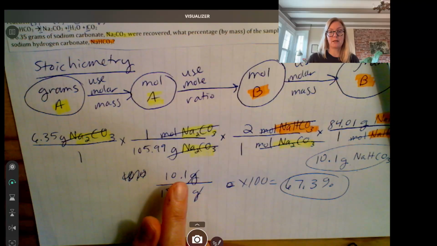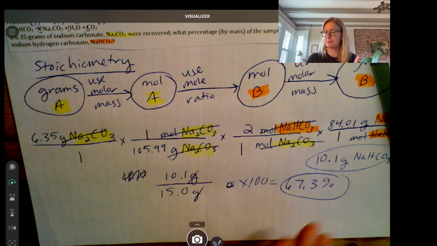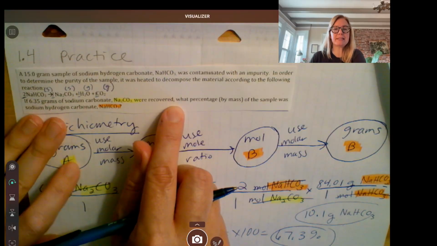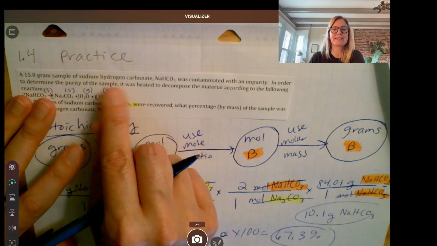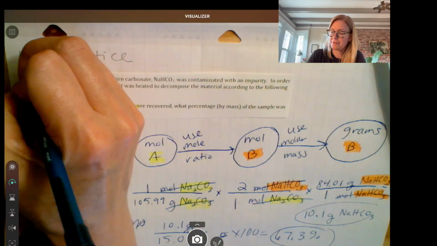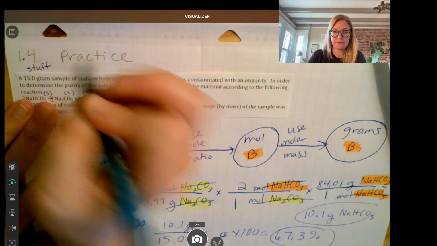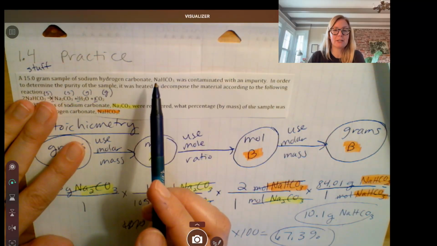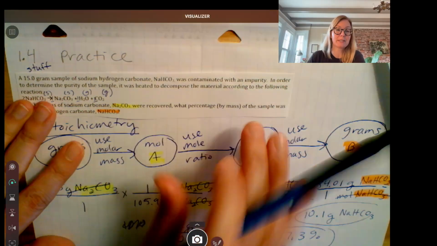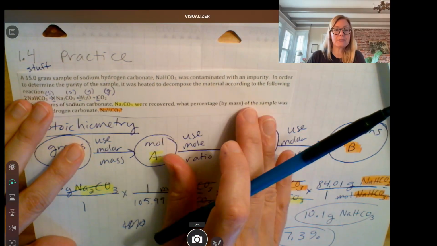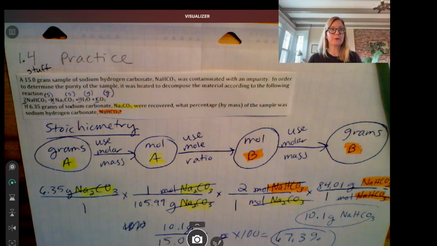About 2/3 of the 15 gram sample of stuff was the pure stuff. Okay, it's helpful when you see something that has impurities to call it stuff. Like above the 15 grams, this is stuff. It's not pure sodium hydrogen carbonate. There's a lot of impurities mixed in. Okay. All right, so that's the only practice problem we're going to do for 1.4.